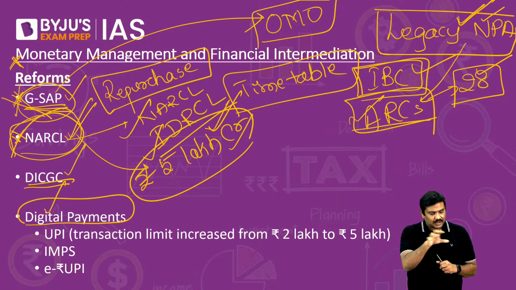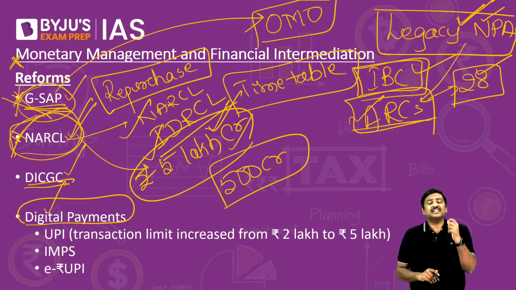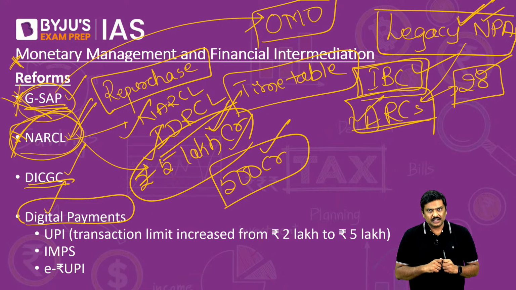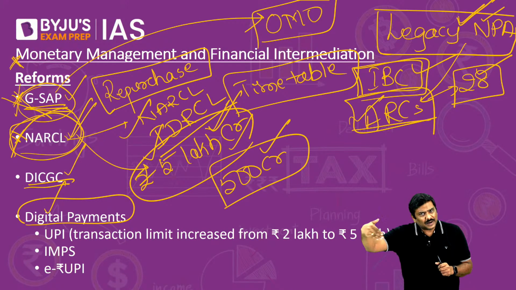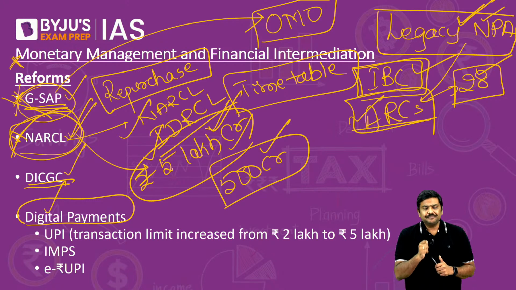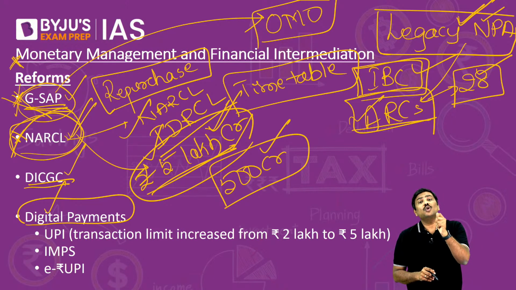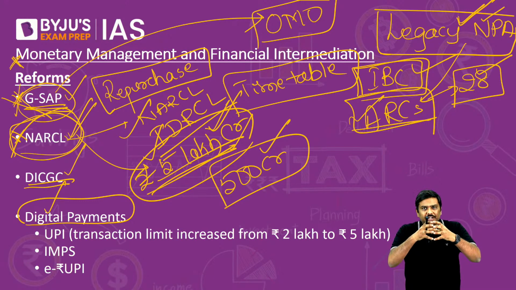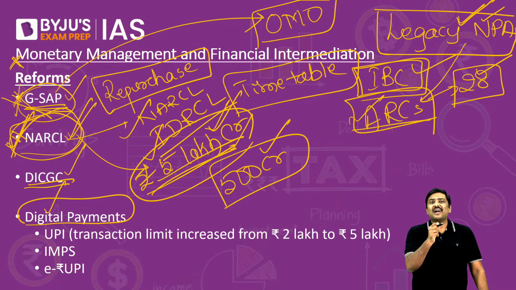Now, under this concept of NARCL, the proposal is to first handle those NPAs which are having a size of 500 crore rupees. Is it okay? Which are having a size of 500 crore, and over a period of time, all of these NPAs would be addressed. Done? Now, with respect to this point, I said 5 lakh crore rupees. It is 2 lakh crore rupees. Just make a correction. It is 2 lakh crore rupees. We want to handle the NPAs to the tune of 2 lakh crore rupees in the next couple of years under NARCL.